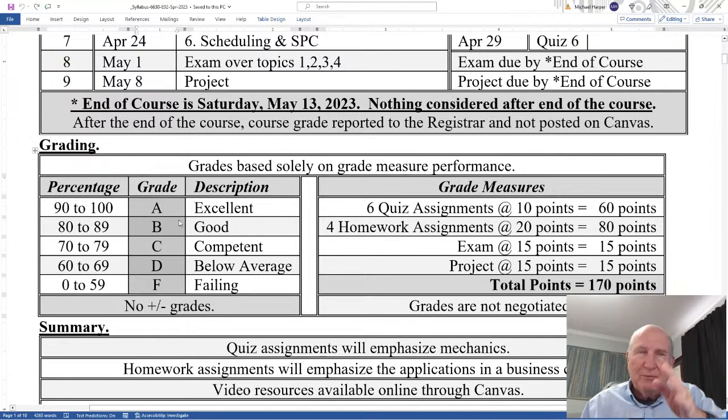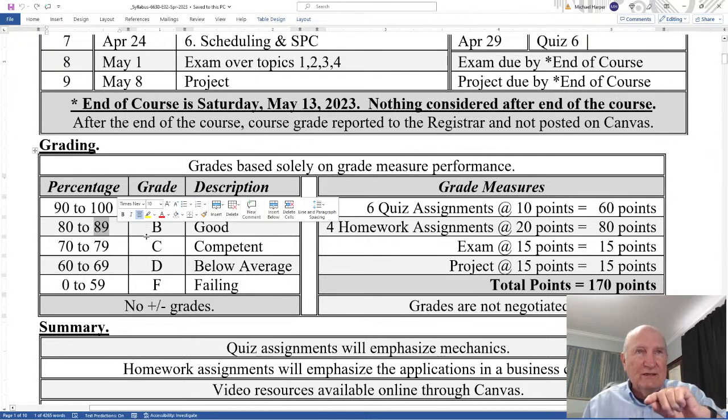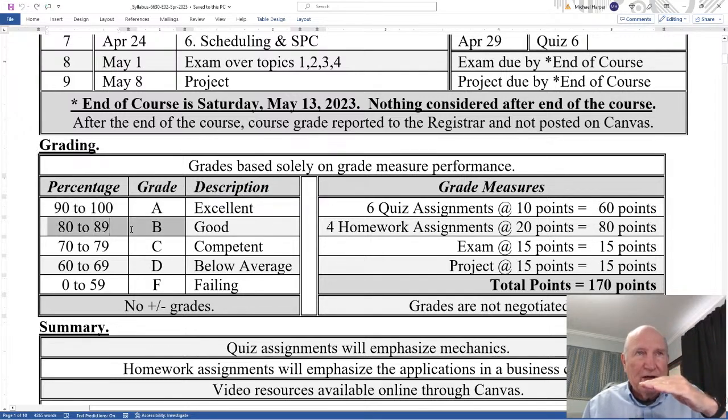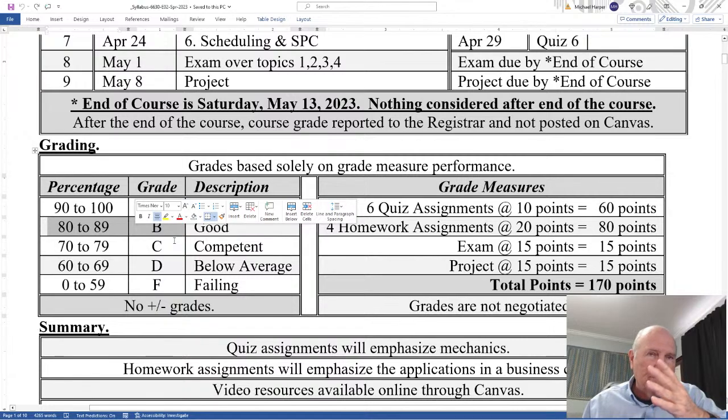There's no A-plus or A-minus. It's just A and B. Also, I round up not only for grades, but for everything we do in this course, which I talk about in the second video on details, policies and procedures. The rounding is 0.5 I round up, less than 0.5 I round down. Therefore, 89.5% I round up to a 90, which is an A. Less than 89.5 is rounded down to 89, which is a B.